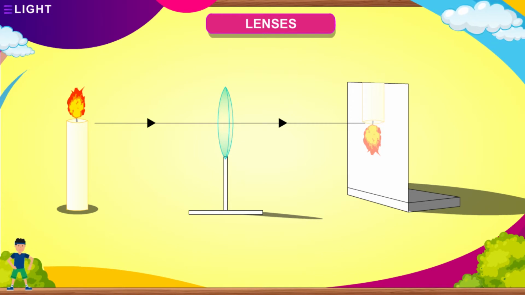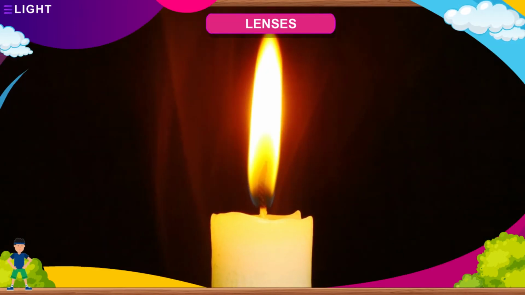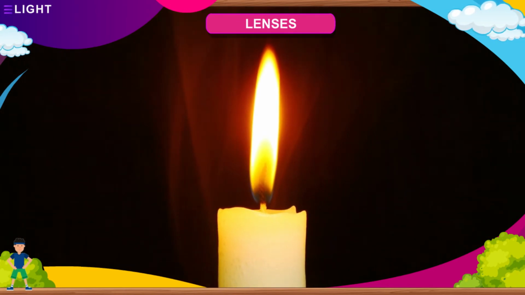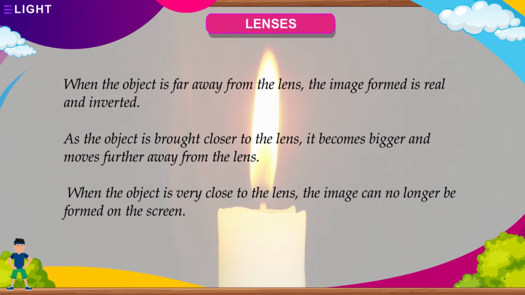Adjust the distance of the screen from the lens to get the image of the candle flame on the screen. Try to obtain the image of the candle on the paper screen on the other side of the lens. You may have to move the screen towards or away from the lens to get a sharp image of the flame. Now, alter the distance of the candle from the lens. Try to obtain the image of the candle flame every time on the paper while altering the distance and record your observations.